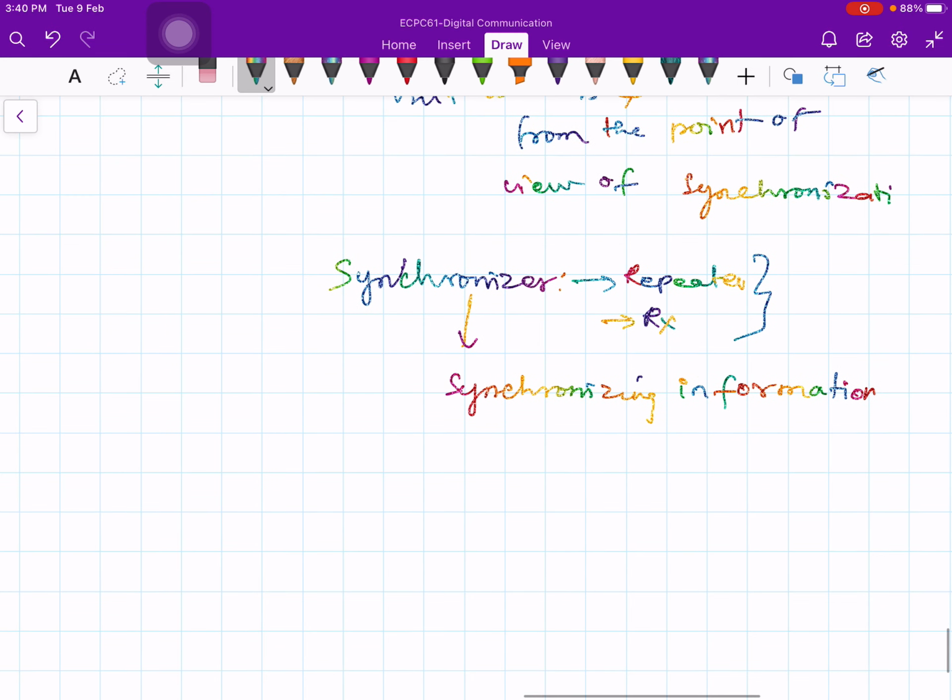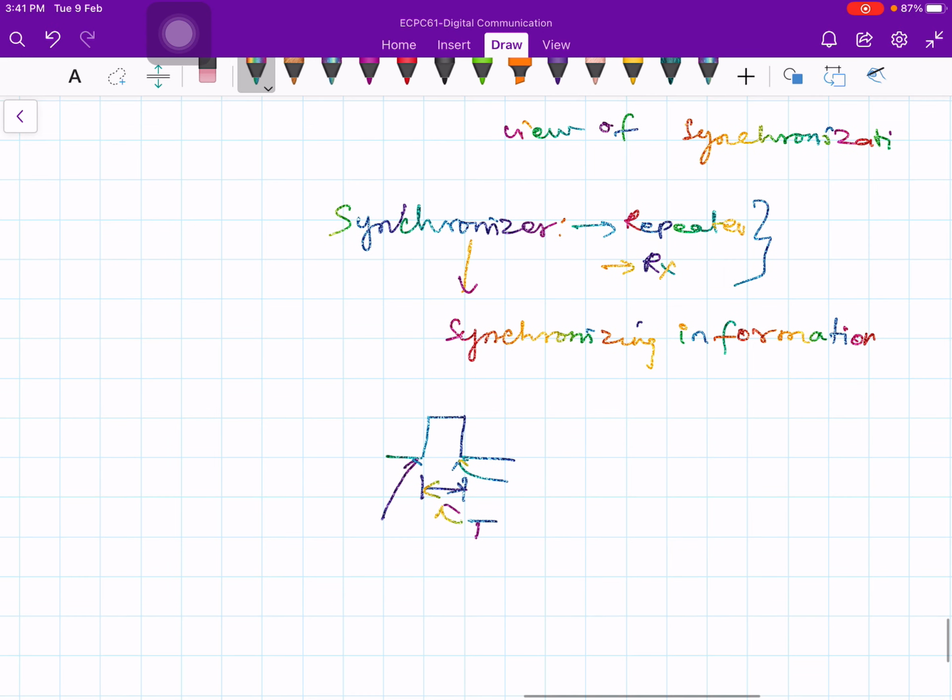For example, if this is my bit duration, I need to know the duration time, let's say t, and at what point it exactly starts and ends. I may have the same duration but a different starting point like this. This is wrong. Even though the duration is the same, this also t, this also t, the starting point is different.